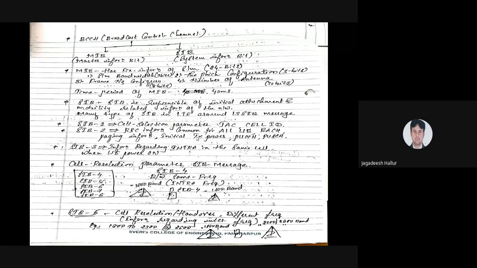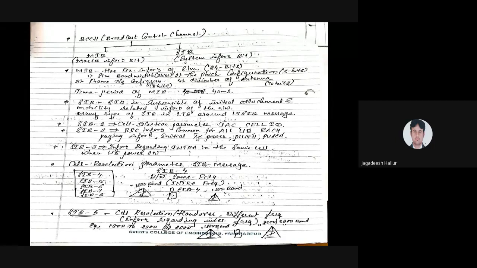The broadcast control channel has been divided into 2 types. One is the master information bit and the second one is the system information bit. What is the master information bit? The master information bit has fixed information of 24 bits. The assembly has to be taken care of by this master information bit.